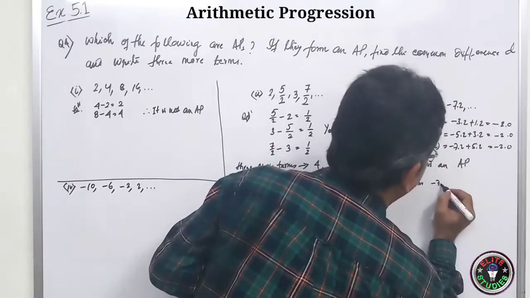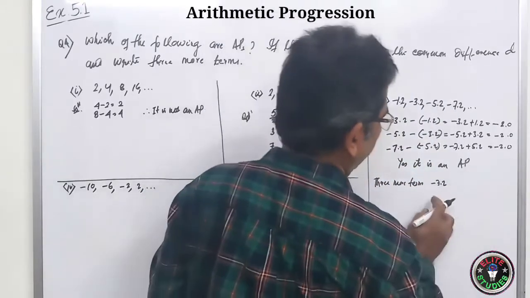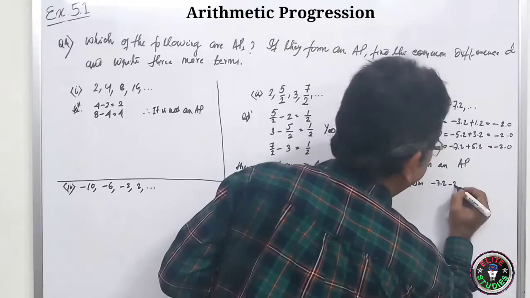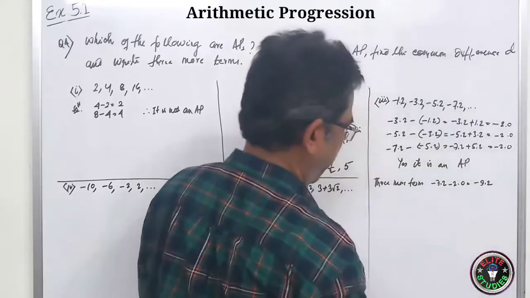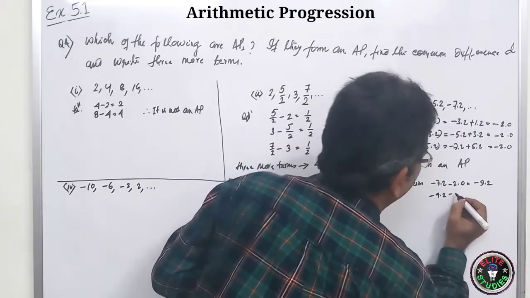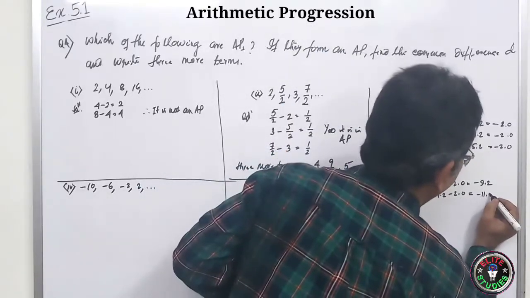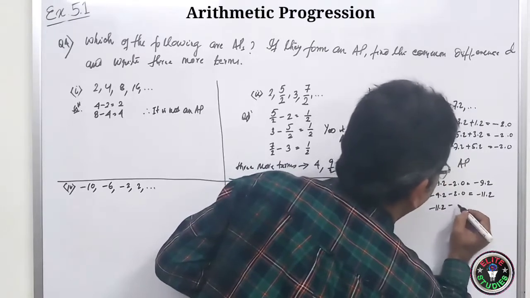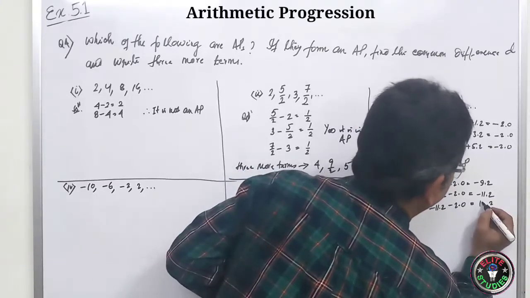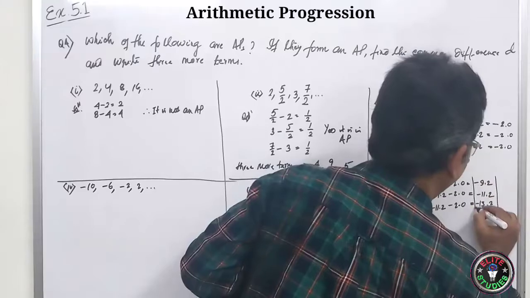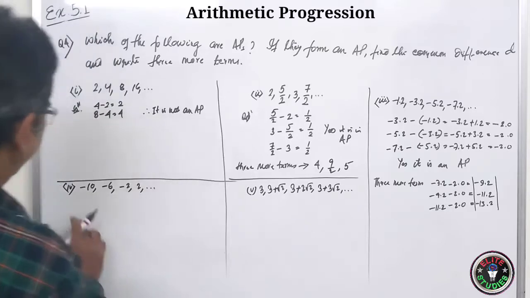You write minus 7.2 minus 2.0, so minus 9.2. Then minus 9.2 minus 2.0, it will be minus 11.2. Then minus 11.2 minus 2.0, so it will be minus 13.2. So these are the three more terms. Clear?